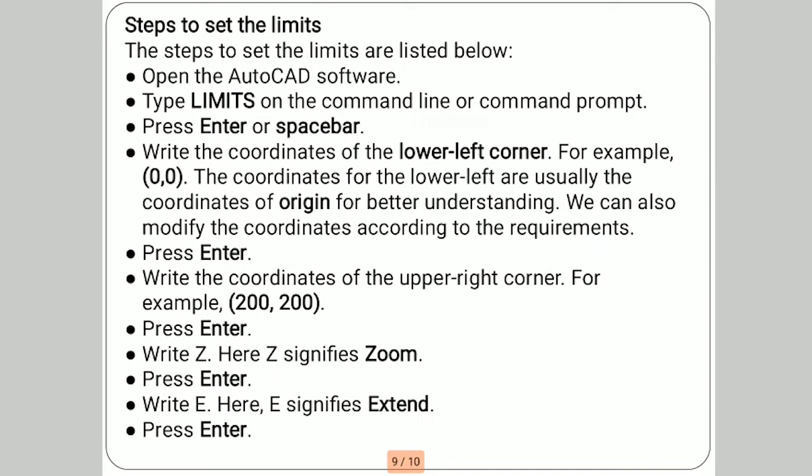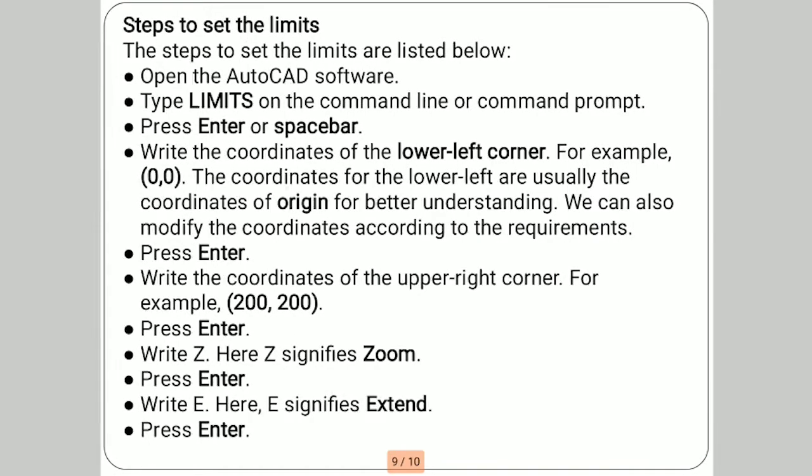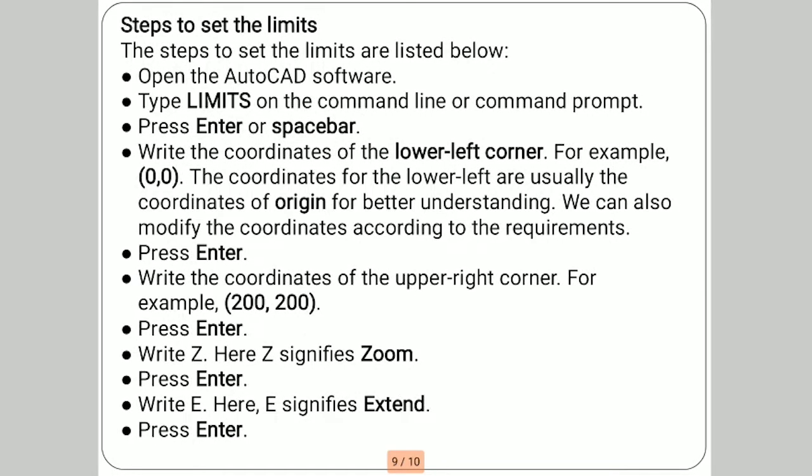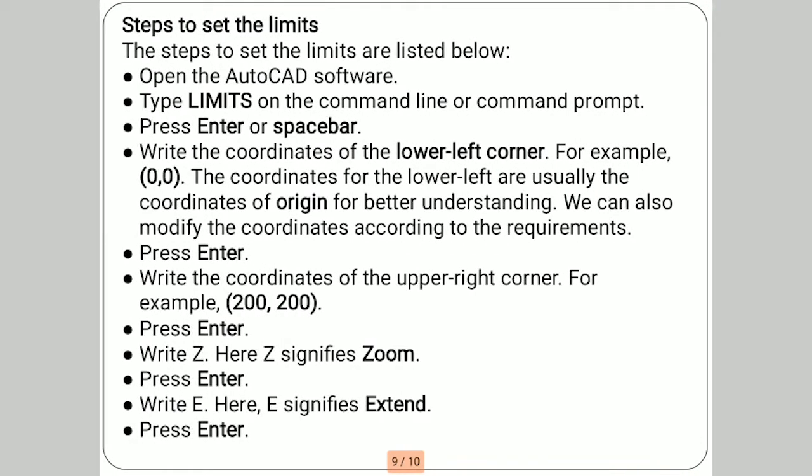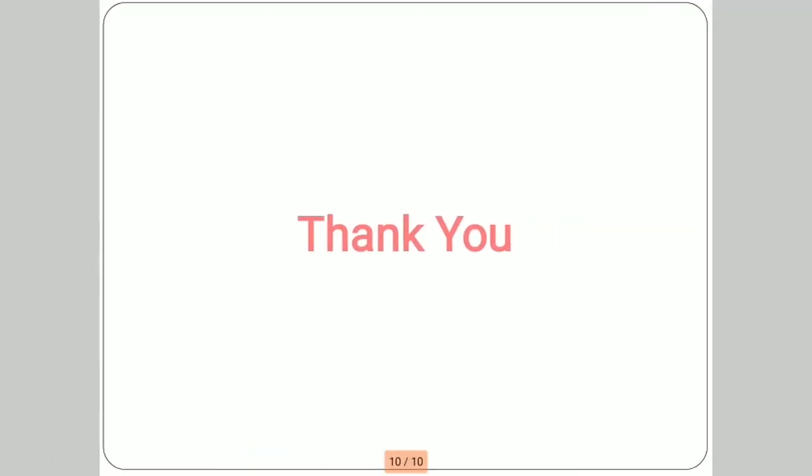Then write Z for zoom, and press enter. Then write E for extend, and press enter. So the drawing limits are set on your workspace. Thank you.